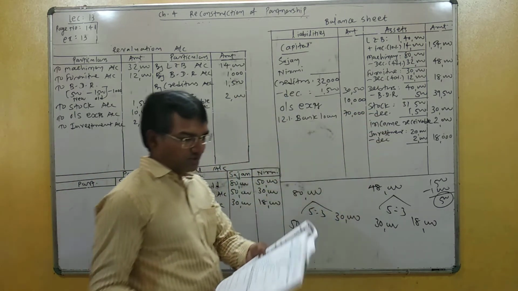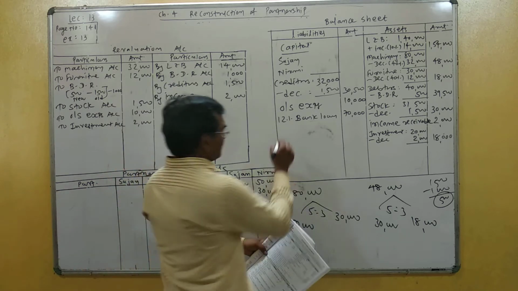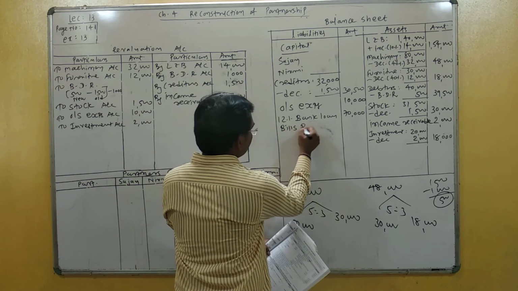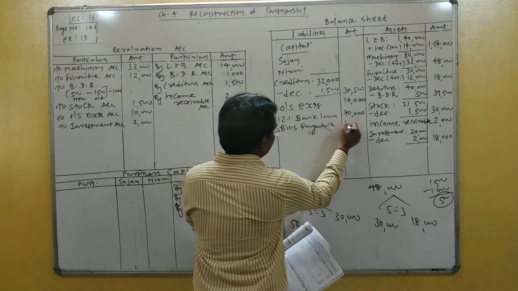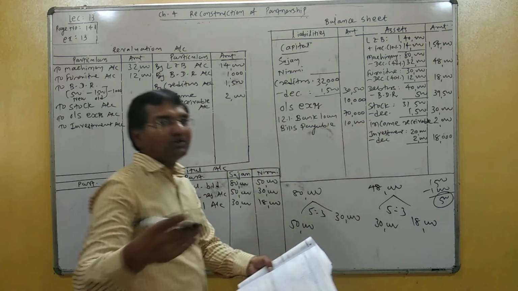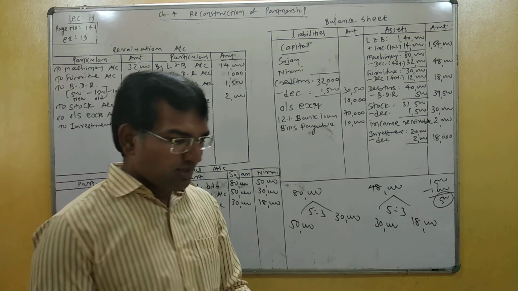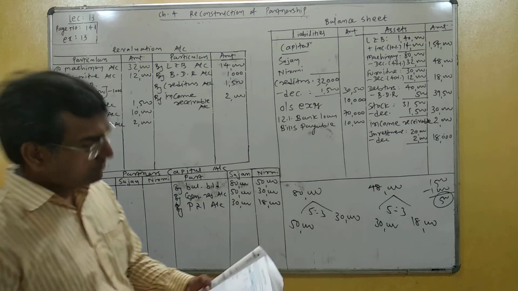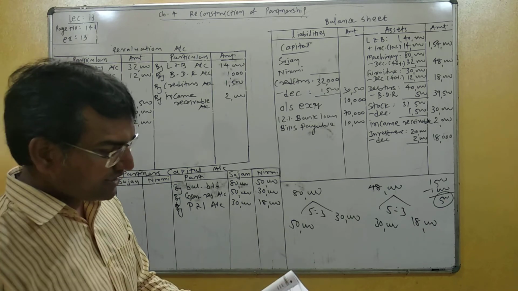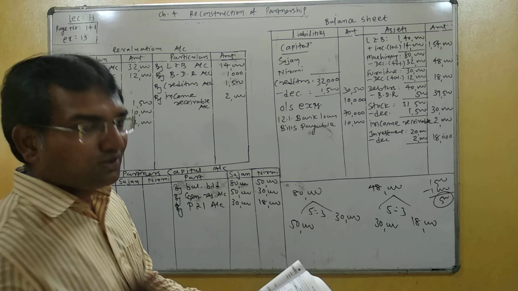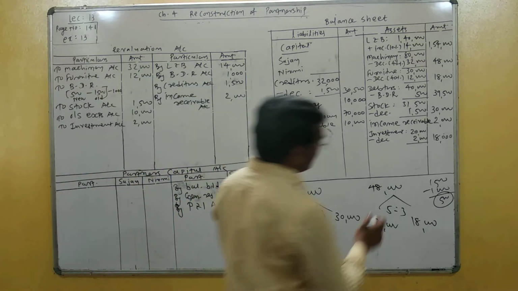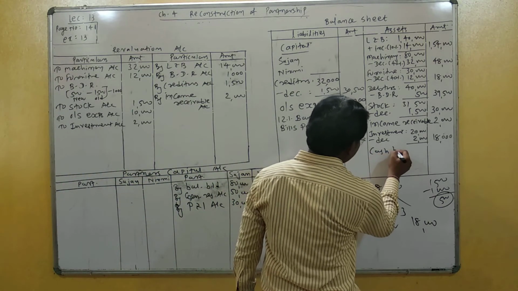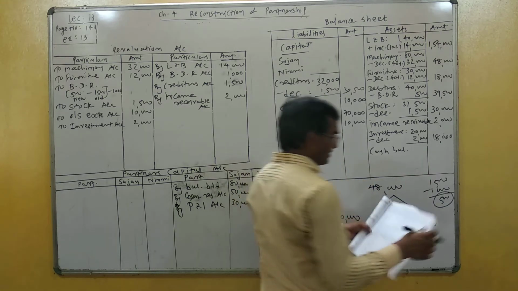Another unaffected particular on the liability side is bills payable. So bills payable shown 10,000. On the asset side, land and building complete, machinery complete, furniture complete, investment complete, debtors complete, stock complete. Only cash balance not complete, unaffected. So cash balance shown as it is, 30,000.